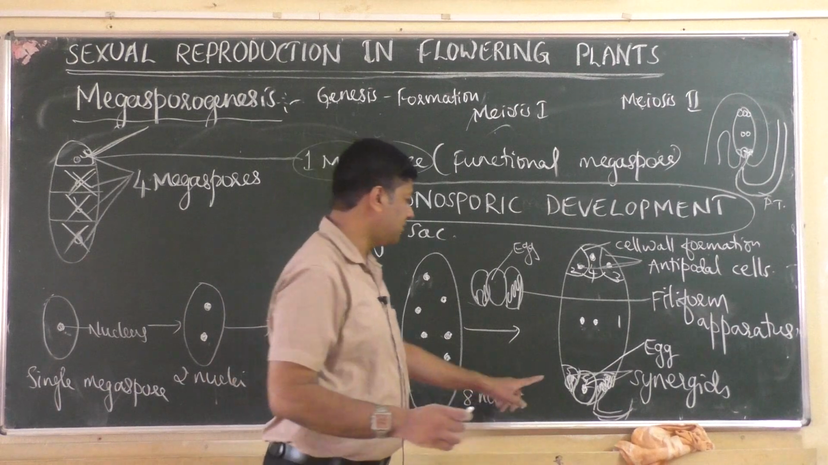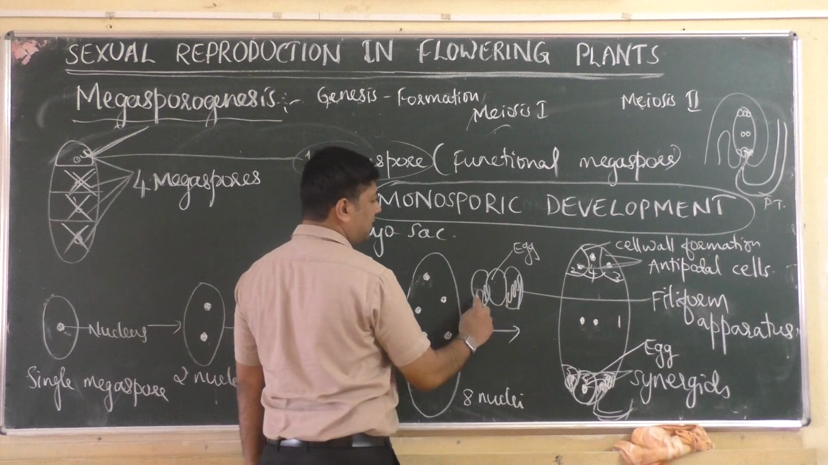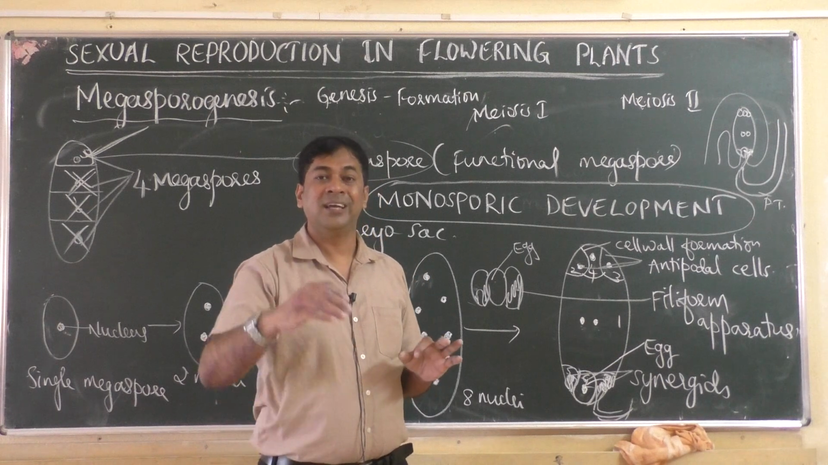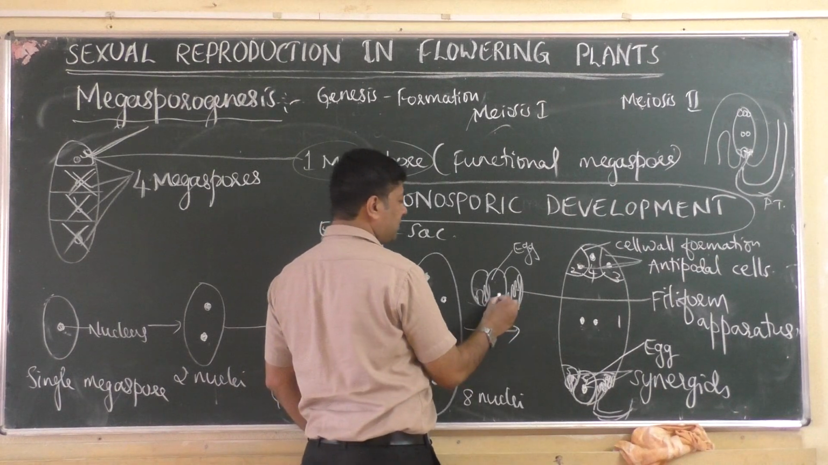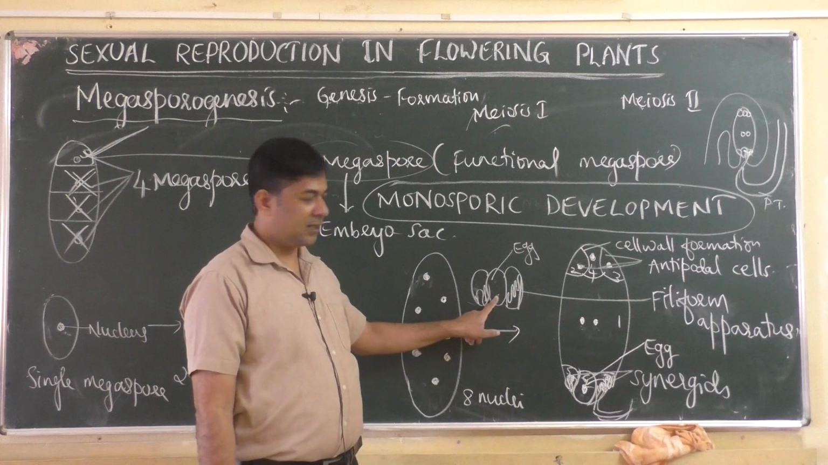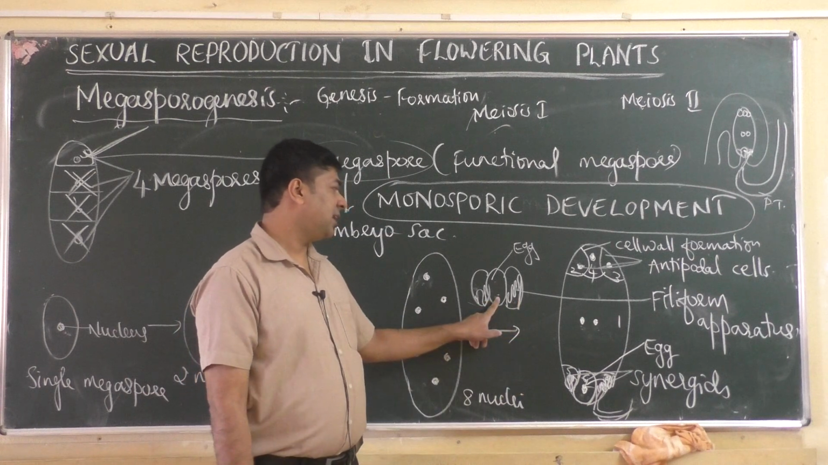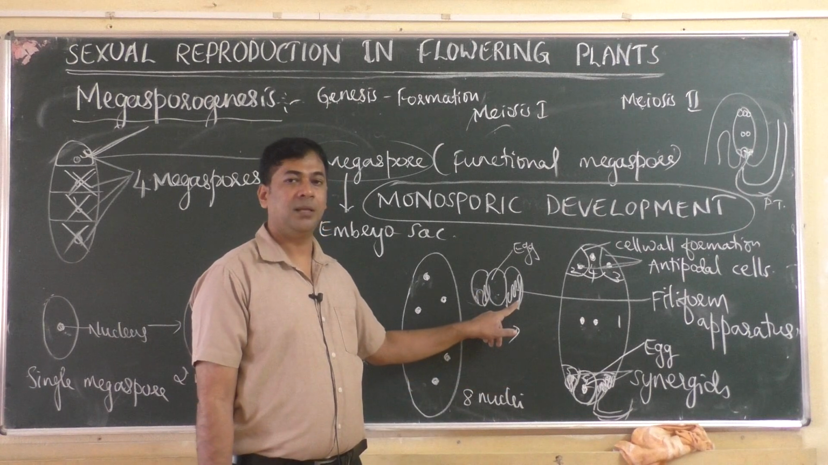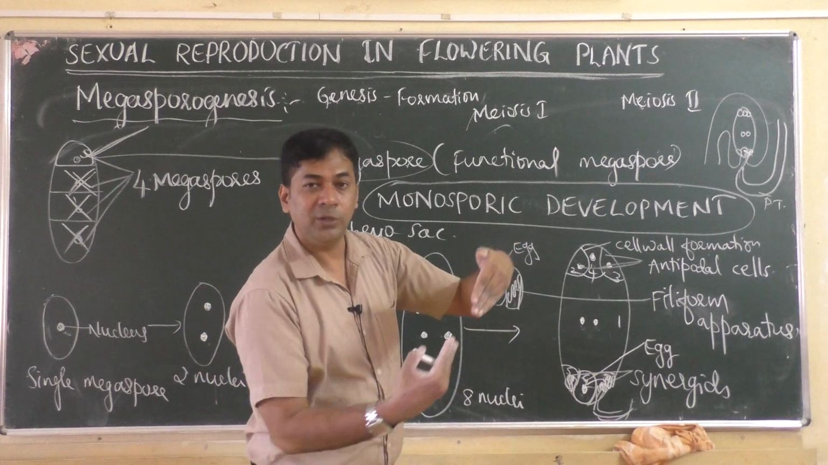So what is the function of these 2 cells then? This is the egg. What are these 2 cells? Called synergids. What is the function of synergids? Synergids are cells which are helpful for penetration or meeting of the pollen tube with the egg. They are like helpers. Think of the egg as a queen and these 2 as servants of the queen. If the pollen tube has to meet the egg, then synergids will facilitate it. Facilitate means synergids will make it possible. So synergids will help for the meeting of the pollen tube and egg.